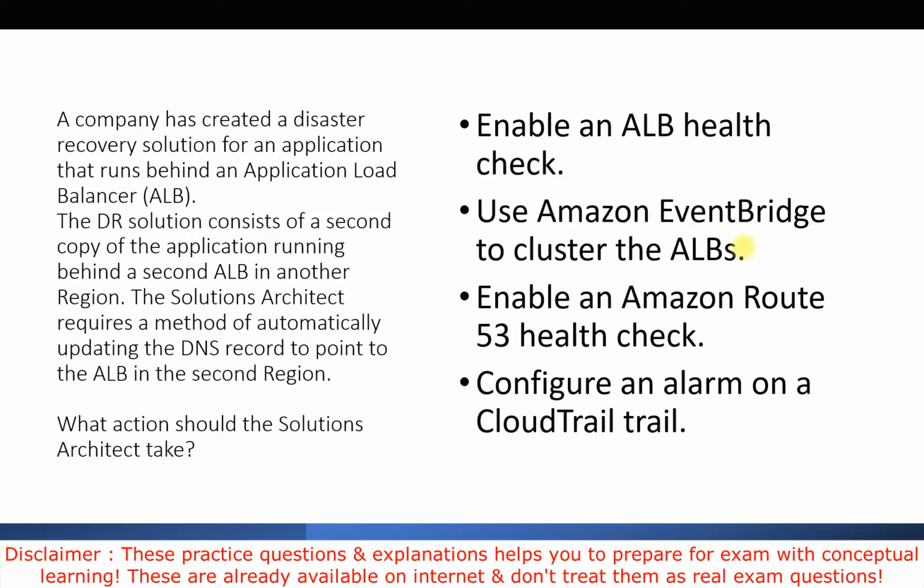Let's talk about the fourth option, then we will decide which is more accurate. The fourth option talks about configuring an alarm on CloudTrail. It's also not correct here, because it only records API activities, so it will not help us update the DNS record which is pointed to the ALB. So the most accurate answer I can see is to enable an Amazon Route 53 health check. So I'll go with this one.